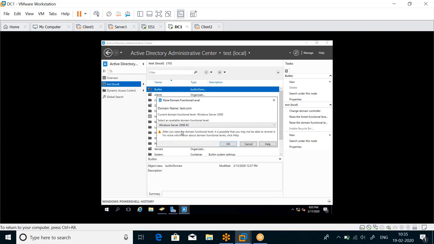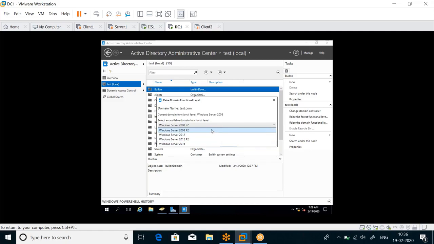When you said we will do step by step, fundamentally, is that how we should be doing it? Not necessarily. There's no hard and fast rule. You can directly jump to Server 2016. But for learning, we are doing it step by step. Maybe you don't have any 2012 R2 PCs in your environment, so you can directly jump to Windows Server 2016. There's no point in going to the next step because you have 2016 available.